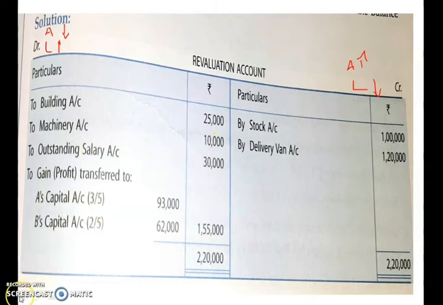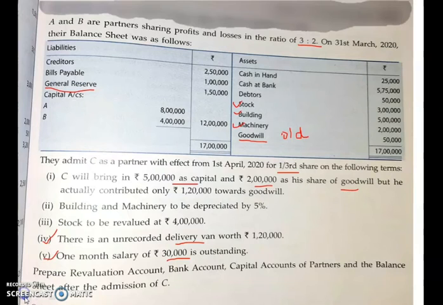The first item, as we saw in this balance sheet, is buildings. See, adjustment number 2, building and machinery to be depreciated by 5%. Depreciated means what? Bring it down. Asset value will go down.